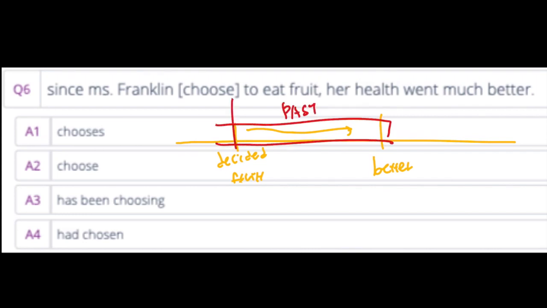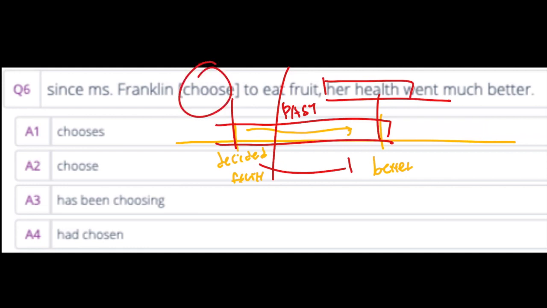We're still in the past, but we need to figure out what happened first. I think Miss Franklin decided to eat fruit was the beginning, and after that, consequently, her health went much better. This would make much more sense.